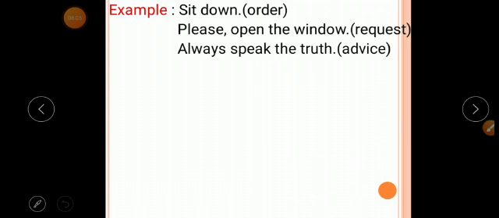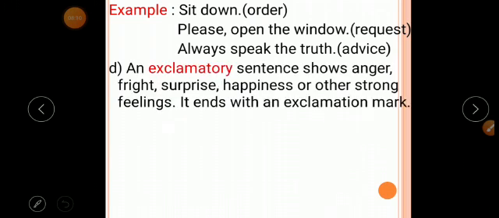Yes, moving to the last sentence type. Exclamatory sentences. An exclamatory sentence shows anger, fright, surprise, happiness or other strong feelings, and it ends with an exclamation mark.